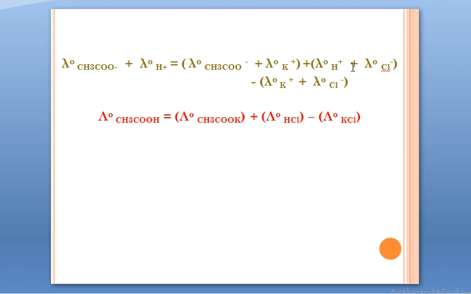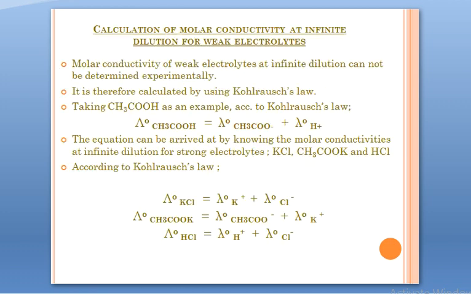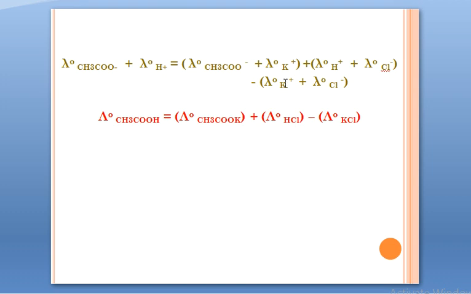This is the HCl, your second strong electrolyte. And then we have lambda naught of K positive and lambda naught Cl negative. This is our third strong electrolyte. Now, two things are crucial in this. One, the choice of the electrolytes, and second, the simple mathematical sense of where we have to use plus and where minus. हम उन दो स्ट्रॉन्ग इलेक्ट्रोलाइट्स का समेशन लेते हैं जिनमें हमारे कॉमन आयंस हैं.